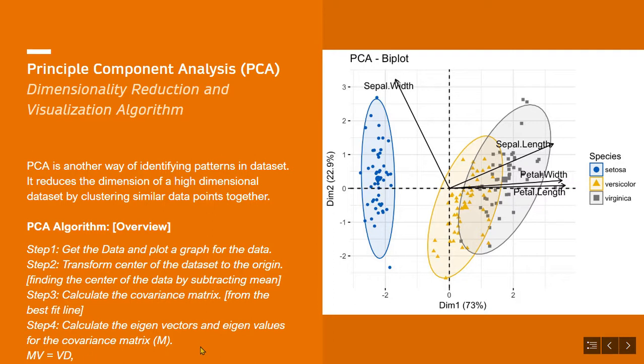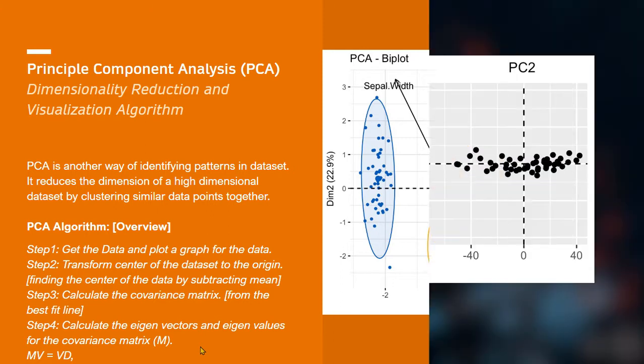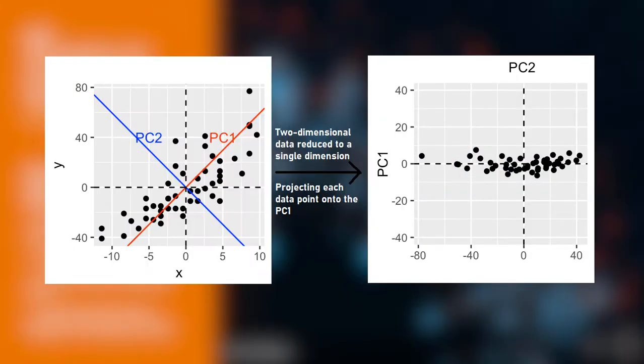Now, let's see an overview of principal component analysis, PCA. As we are doing an overview, we will not talk about any math involved in PCA here. In principal component analysis, the goal is to simplify the data without losing too much information. One way to do this is to merge several correlated or covariant features into one. For example, the dimensionality of two-dimensional data can be reduced to a single dimension by projecting each data point onto the first principal component. The amount of variance retained by each principal component is measured by eigenvalues. Here, PCA assumes that the directions with the largest variances are the most important, or the most principal.